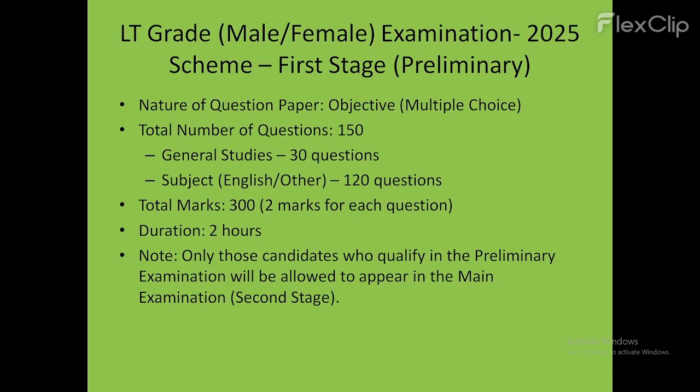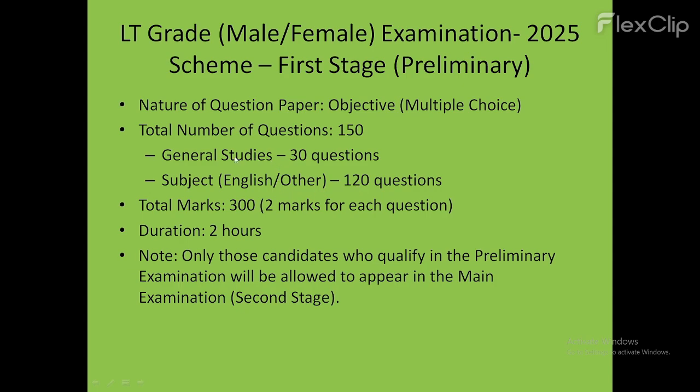See, your examination for the LT grade male female branch 2025 will be held in two stages. First stage will be the preliminary examination. Your preliminary examination will be multiple choice based. The total number of questions in your examination will be 150. The time duration of that examination will be 2 hours. Those 150 questions will be made of 30 plus 120.